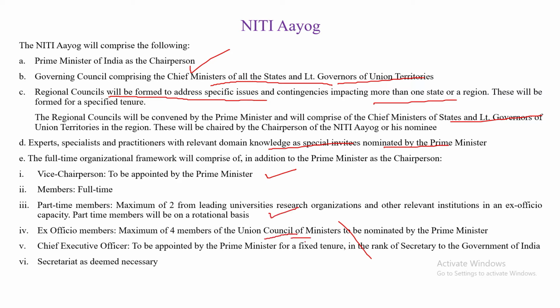4 members can be formed, and CEO. For a fixed tenure, it is appointed by the Prime Minister himself. And then you have secretariats as deemed necessary. So at present there are 4 secretariats. You will get to see in the next slide.